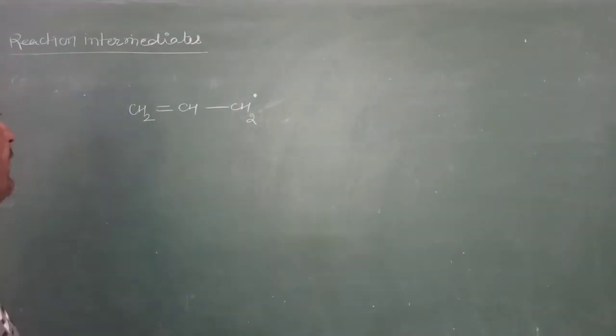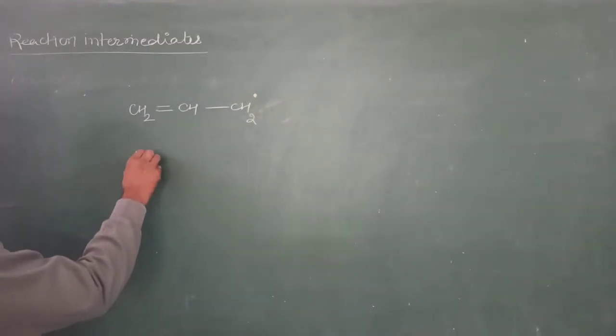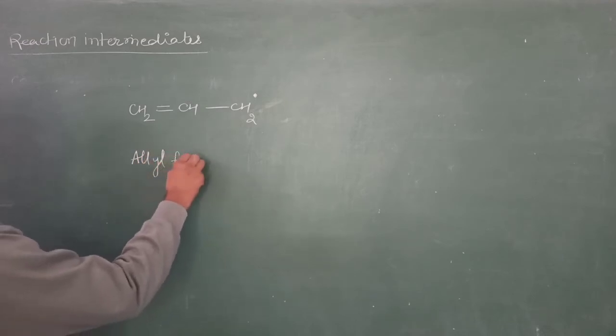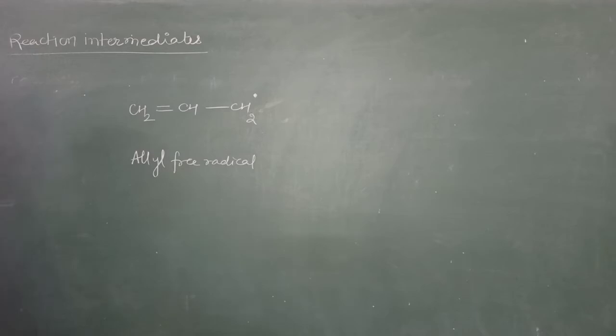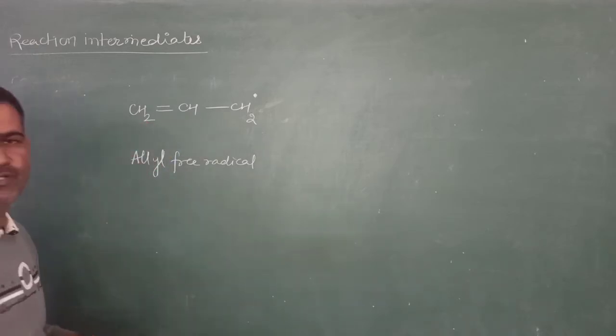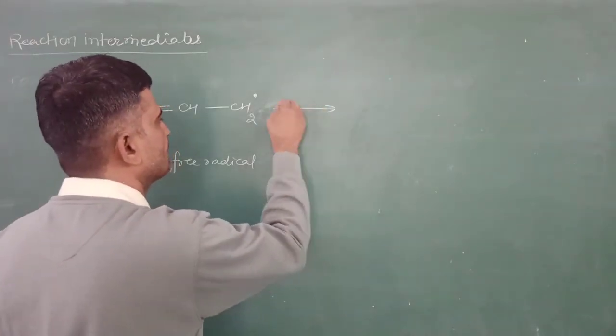This is allyl free radical. This allyl free radical can be stabilized by means of resonance.